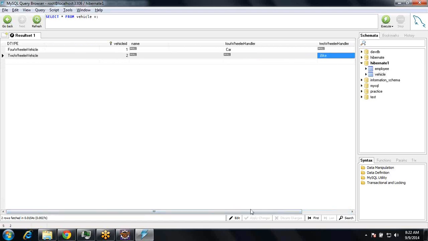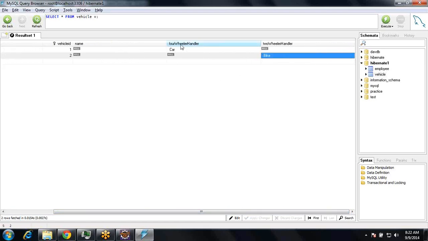If you observe here, in the same vehicle table there are two columns, four-wheeler handler and two-wheeler handler. As per our object design, our POJO, our beans design, an employee can only have one vehicle, either four-wheeler or two-wheeler. If the employee has a four-wheeler, definitely the two-wheeler will be null. If an employee has a two-wheeler, definitely the four-wheeler will be null. That means in a single table, all vehicles are maintained.